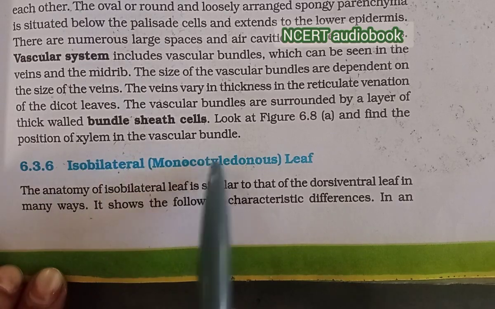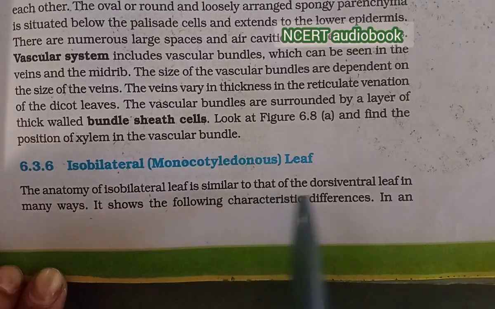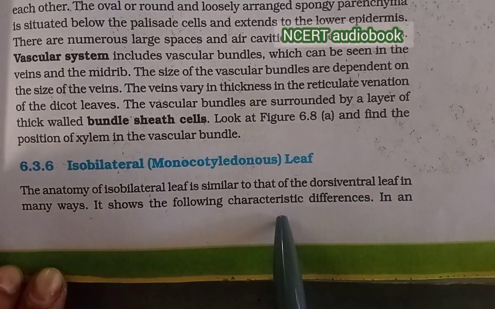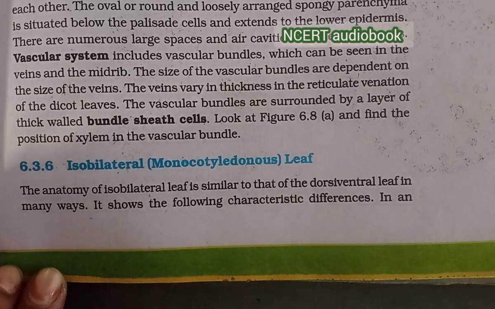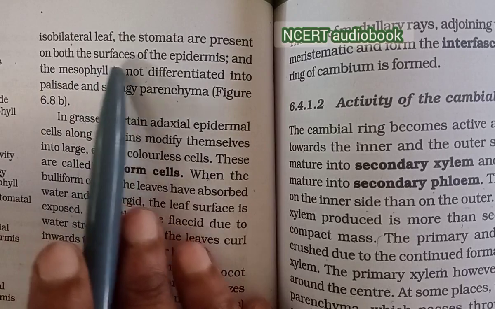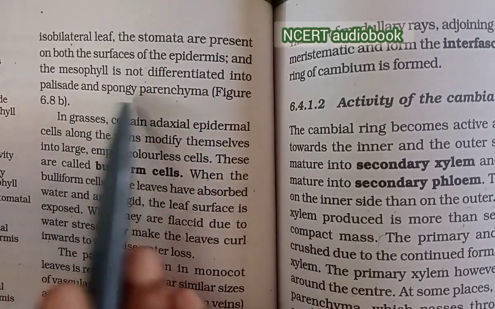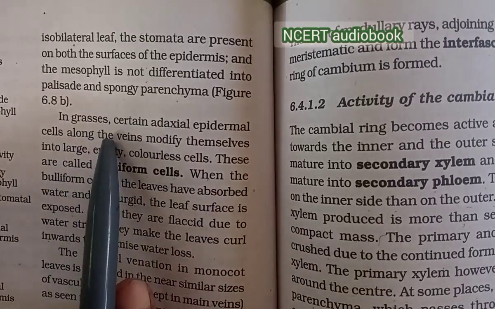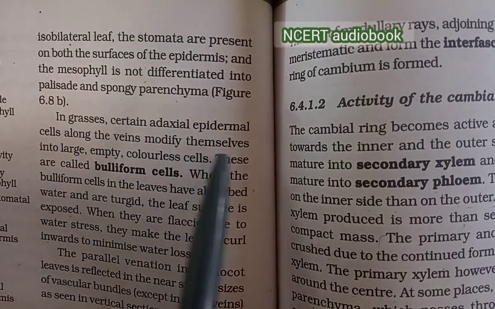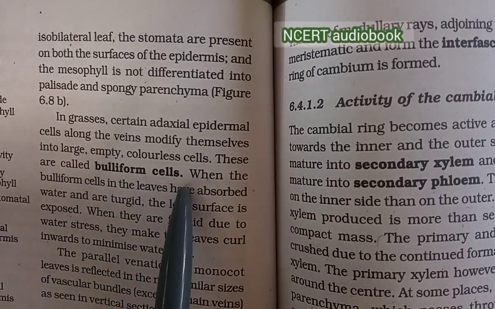Isobilateral monocotyledonous leaf. The anatomy of the isobilateral leaf is similar to the dorsiventral leaf in many ways. It shows the following characteristic differences in an isobilateral leaf. The stomata are present on both surfaces of the epidermis, and the mesophyll is not differentiated into palisade and spongy parenchyma. In grasses, certain adaxial epidermis cells along the veins have modified themselves into large empty colorless cells. These are called bulliform cells.